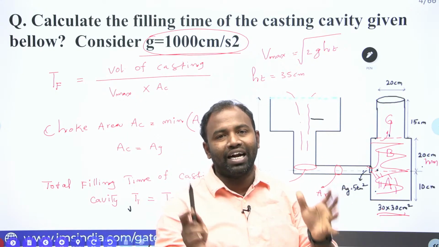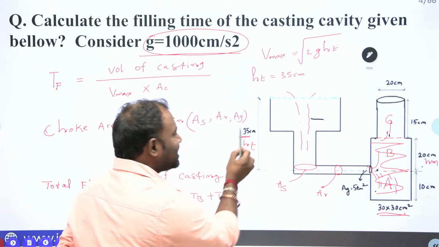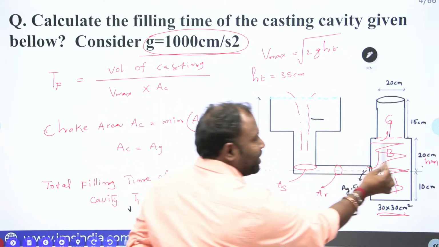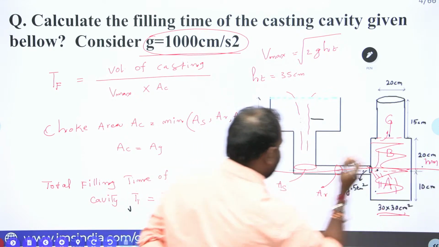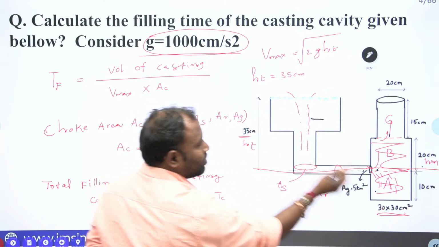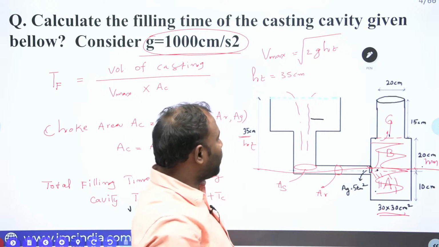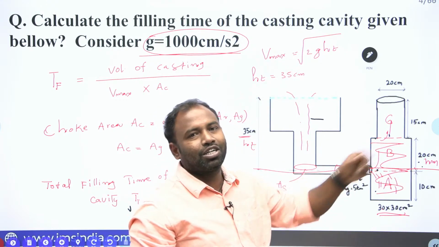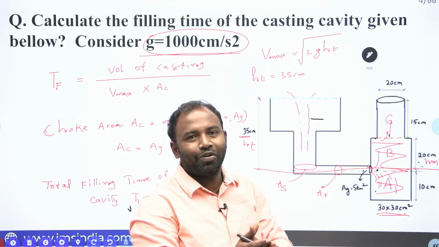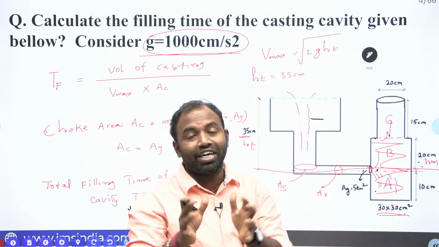Now you have to decide what is the available head. What is the total head available? Now the total head available is 35. But up to here it got filled. That means if you take this line, from here it is 35, and up to 20 it got filled. So what is the available head here? Total head minus 20 centimeters, so that you will get the available head. Clear everybody? Understood guys? It's a very important point.